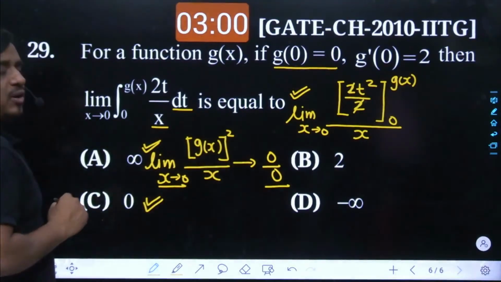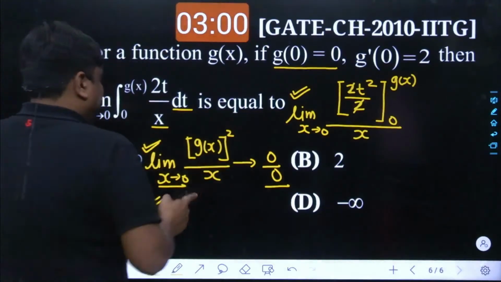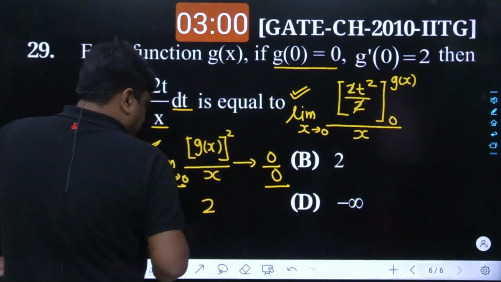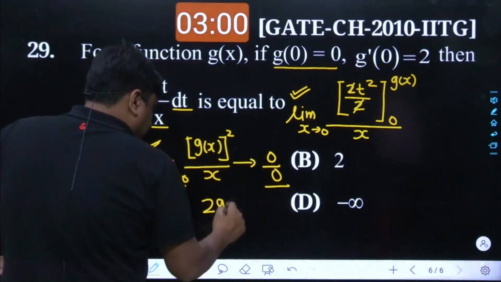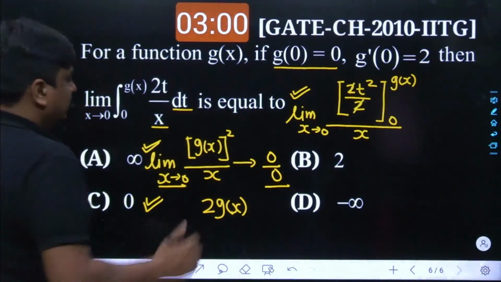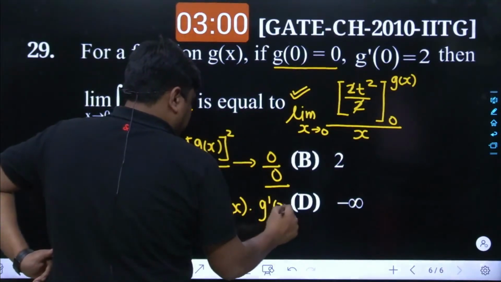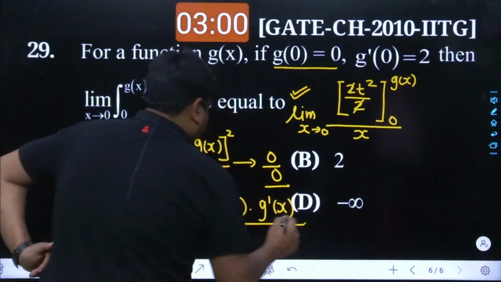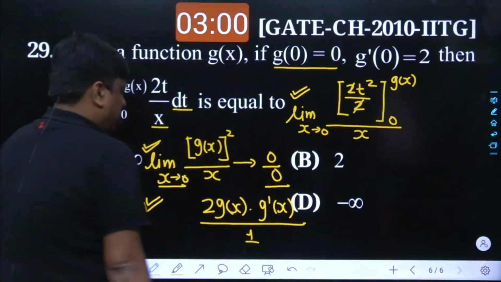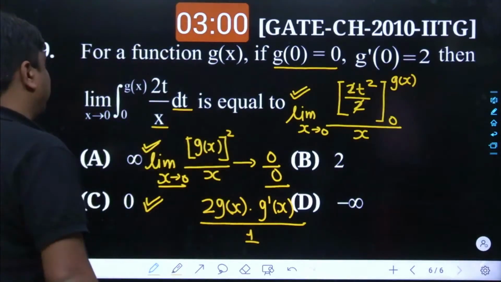Obviously, it could easily be solved using the concept of L'Hospital rule. What I would do is take the differentiation of numerator as well as denominator with respect to x. Once you do so, this is going to be 2 times g of x, and then we take the differentiation of g of x once again. And towards the denominator side, it simply becomes 1. Did you understand what exactly has been happening over here?